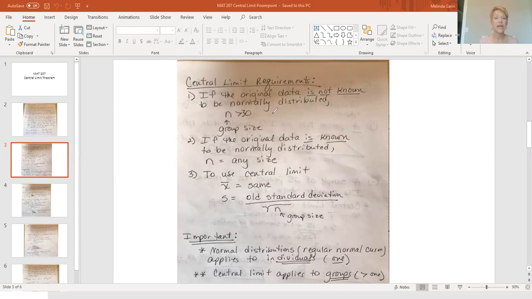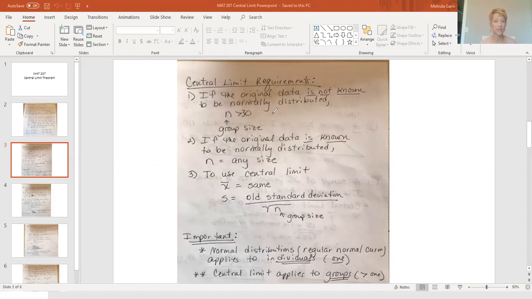If, however, the original data is known to be normally distributed, then the groups can be any size. We know IQ scores are normally distributed, so if I grabbed 5 IQs at a time and found the average of those 5 IQs, those averages would also follow a normal curve.